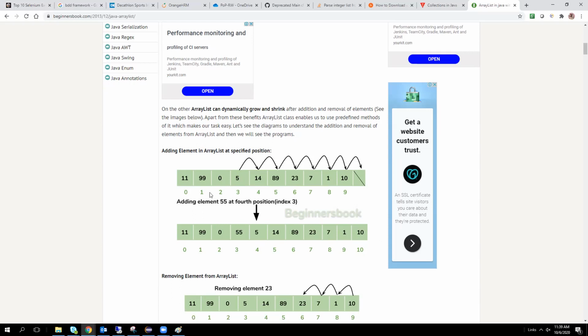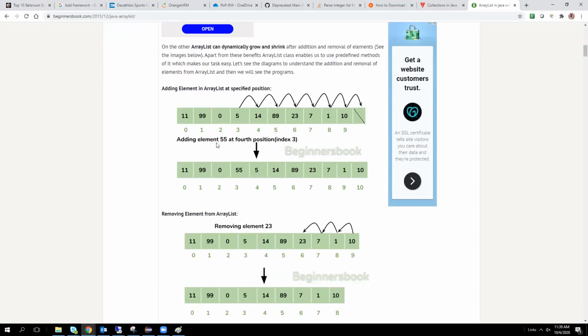Here you observed: add element 55 at the fourth position. Fourth position means 0, 1, 2, 3. The array will be changed like this: 55 is stored at the third index, 5 is moved to fourth, and 14 is moved to fifth. You got the point.